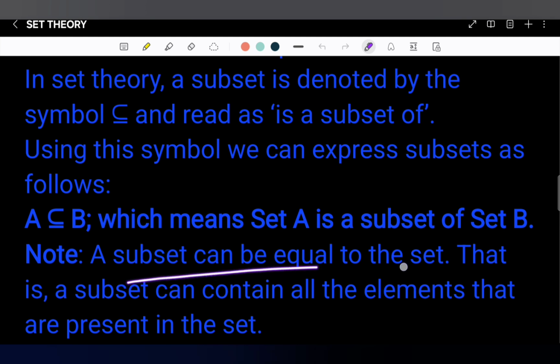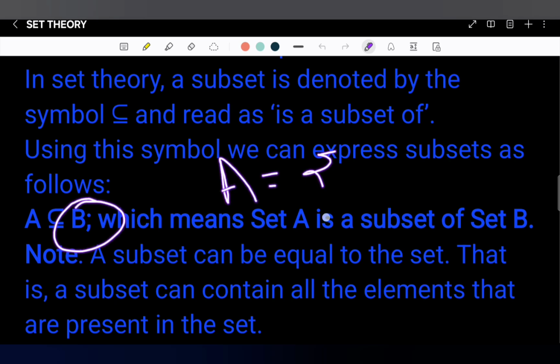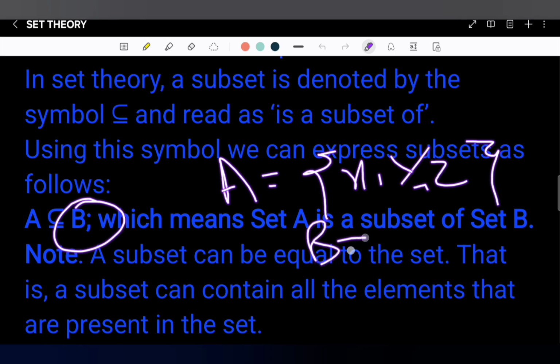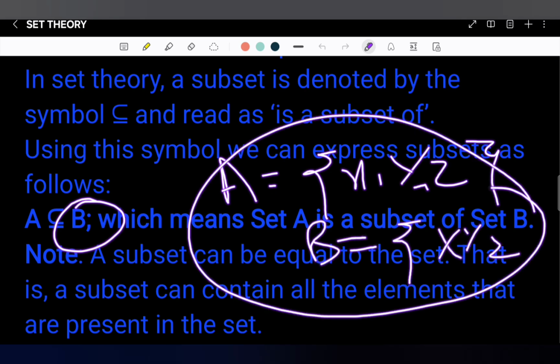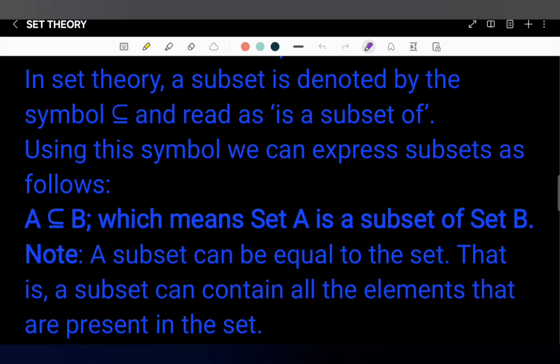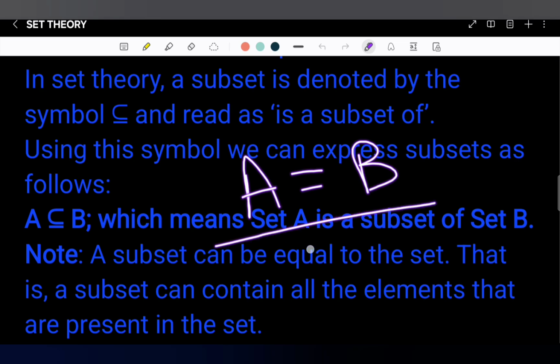A subset can be equal to the set. That is, a subset can contain all the elements present in the other set. For example, A equals {x, y, z}, and B equals {x, y, z}. Then also we can say that A is a subset of B. So when A equals B, at that time also A is a subset of B.